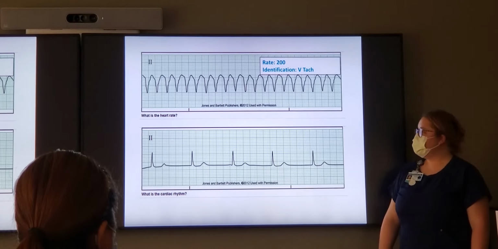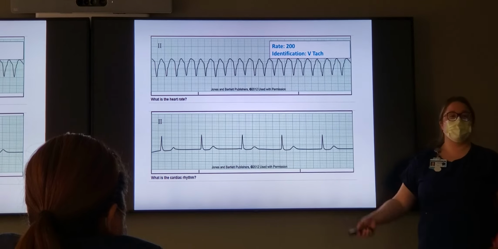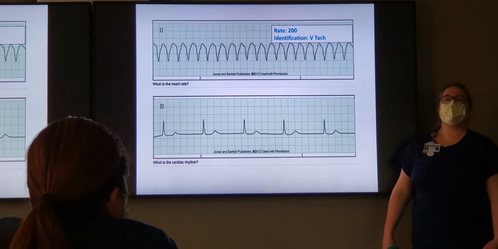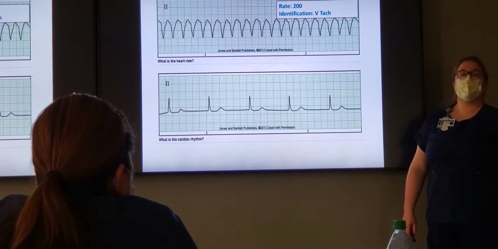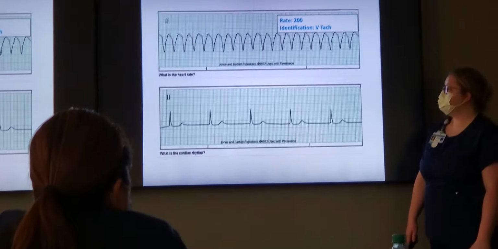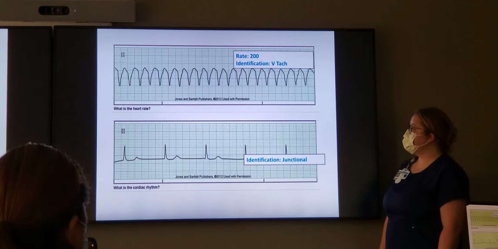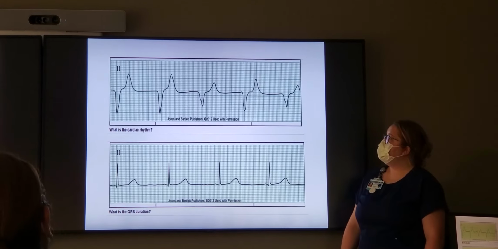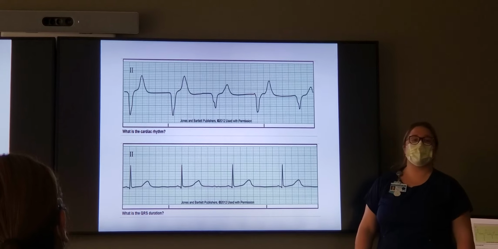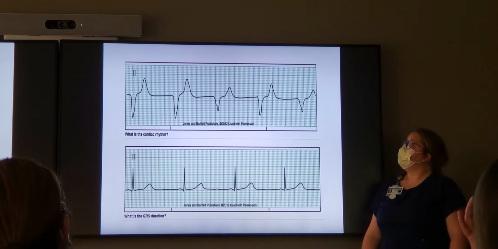Regular. Do we have P waves? No P wave. So we're junctional, or idioventricular or junctional? And your QRS? It's narrow, so we're junctional. Regular, correct, regular plain old junctional. This next one I'm gonna let everybody work through on their own. So don't say anything out loud again. We'll do a random. Work them on.